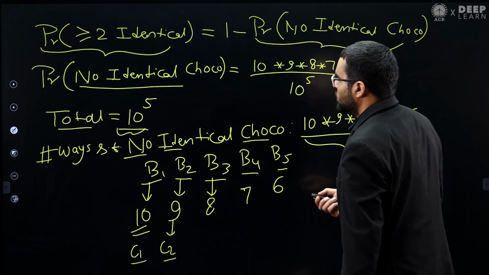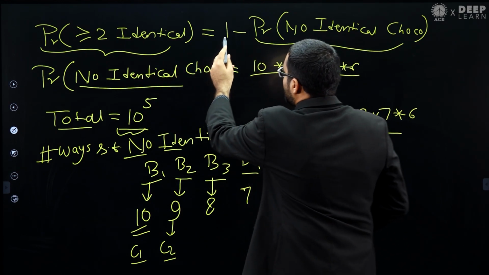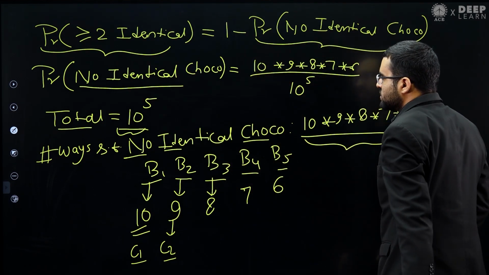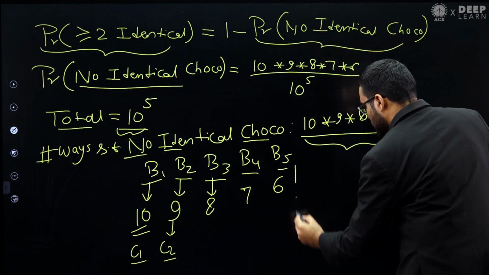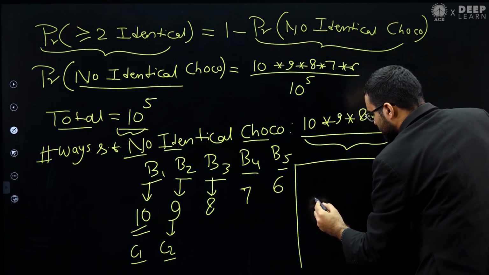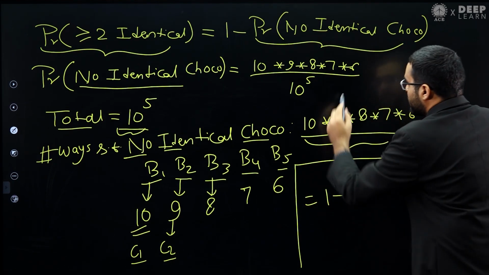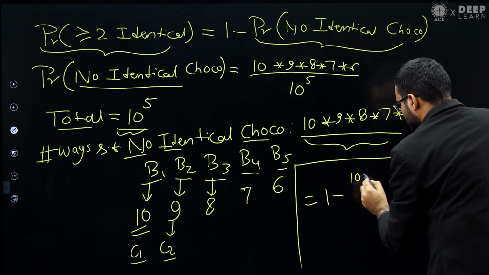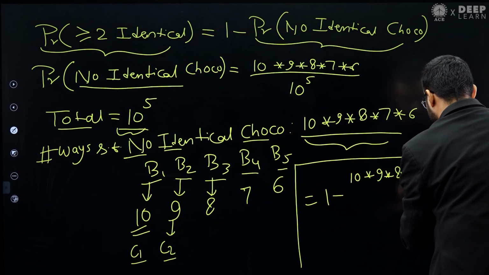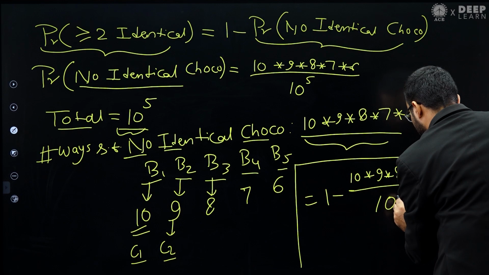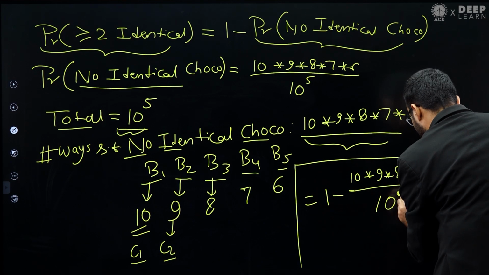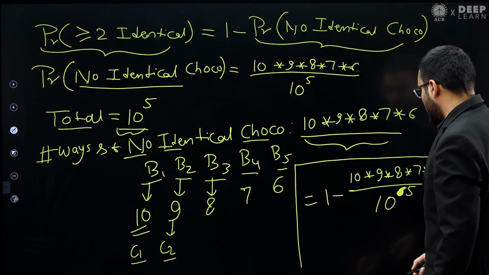So what we want to find out is 1 minus the probability such that no two chocolates are identical. So the final answer will be 1 minus this value: 10 multiplied by 9 multiplied by 8 multiplied by 7 multiplied by 6 divided by 10 to the power 5. Sorry, this is 10 to the power 5.